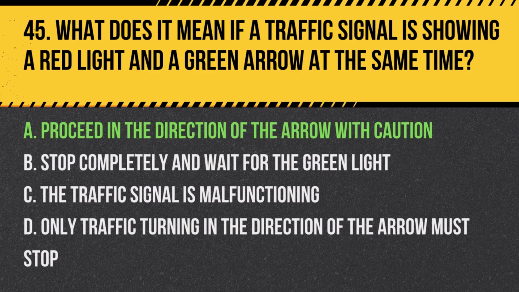Answer. A. Proceed in the direction of the arrow with caution. A green arrow with a red light allows you to proceed in the direction of the arrow, but you must yield to pedestrians and other traffic as necessary.